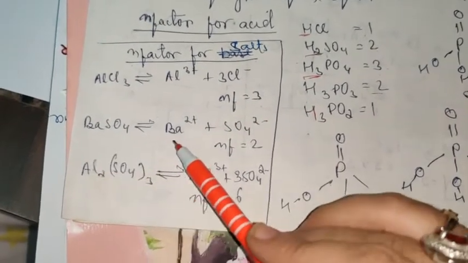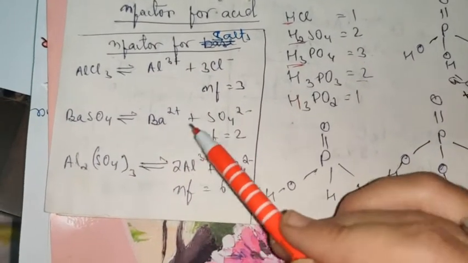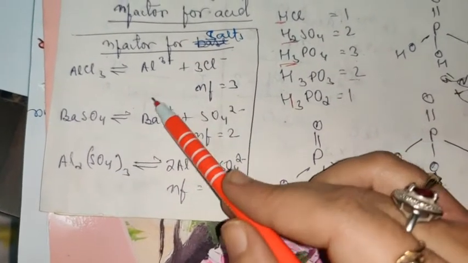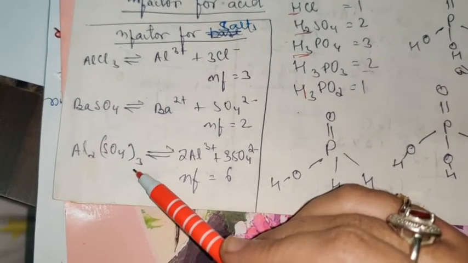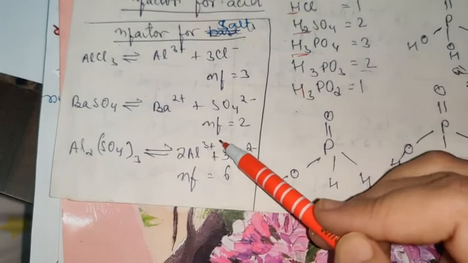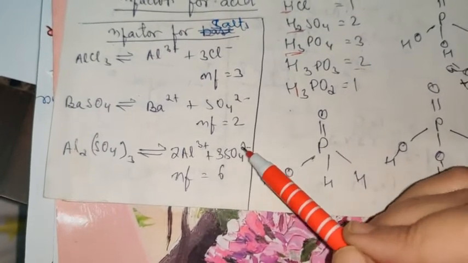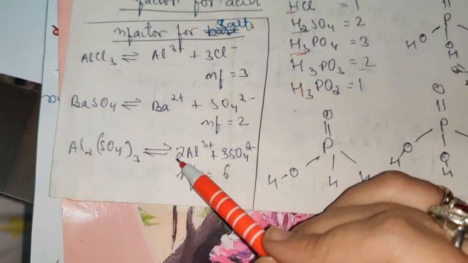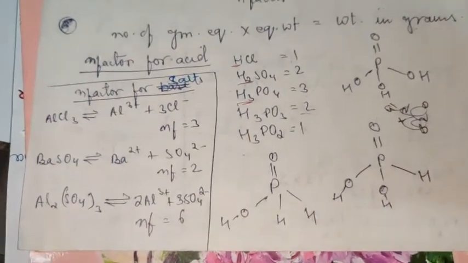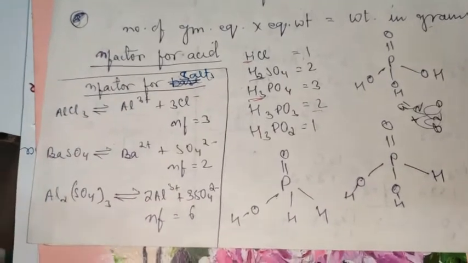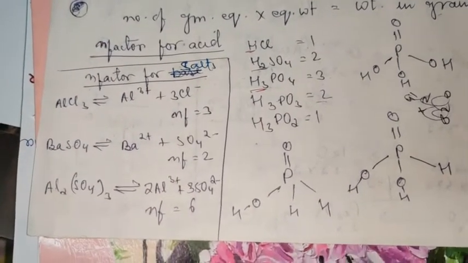Barium sulfate, when it dissociates, produces Ba2+ and SO4 2-. The charge on the cation is 2+, so the n factor will be 2. Aluminium sulfate, when it dissociates, will give 2Al3+ and 3SO4 2-. So the total charge on the cation is 2 times 3, which is 6, and the n factor will be 6. So like this we find the n factor for acids, bases and salts. I hope it is clear.